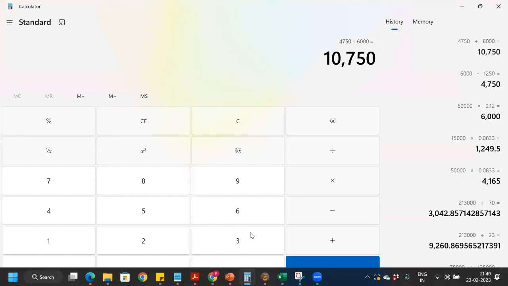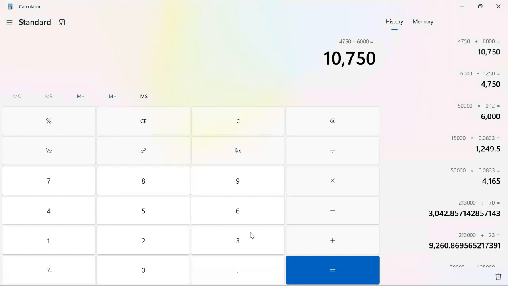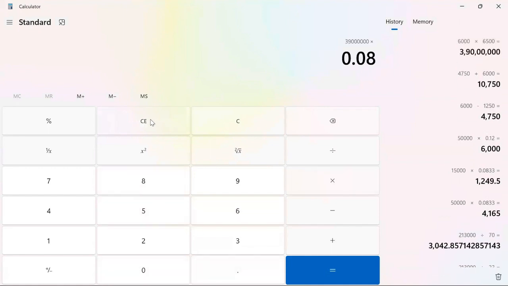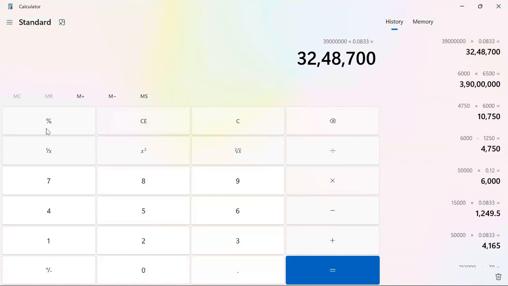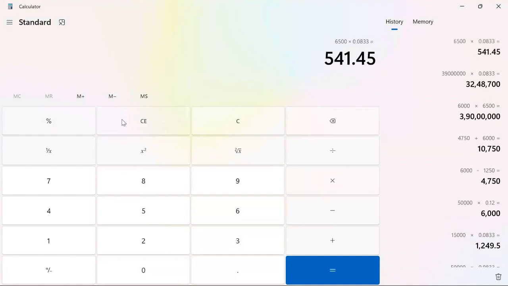If you see your old EPS contributions, all the contributions in our accounts were 6,500 into 0.0833, that is 8.33%, 541 rupees.